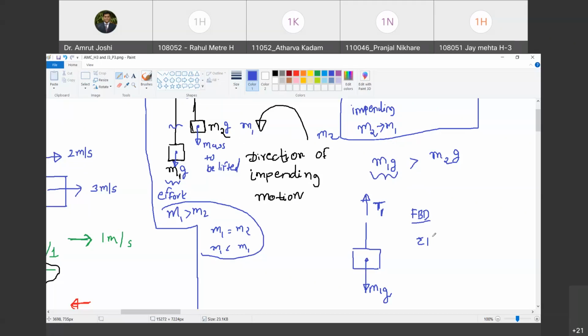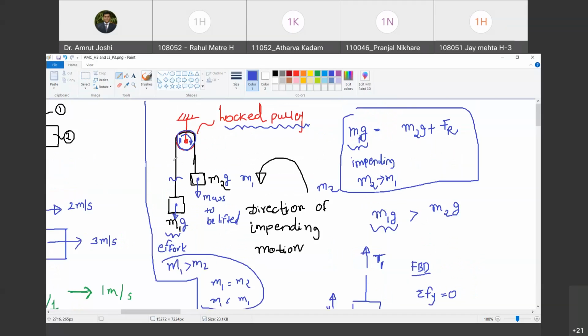So can I say summation Fy must be equal to 0? Do you agree with me? Yes. As the motion is impending, it has not yet begun, so I can write down summation Fy equal to 0. That gives me T1 minus M1 times G is equal to 0. So T1 is equal to M1 times G. This M1 times G is nothing but the tension in this part of the belt, which I am going to call T1. Happy? Yes. Okay.